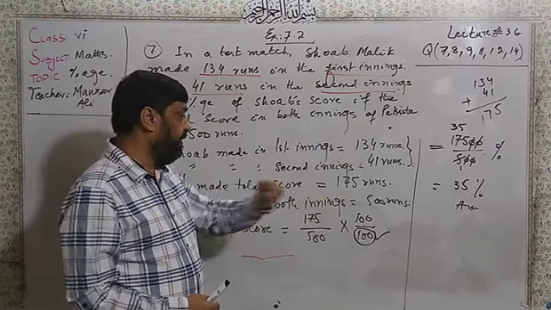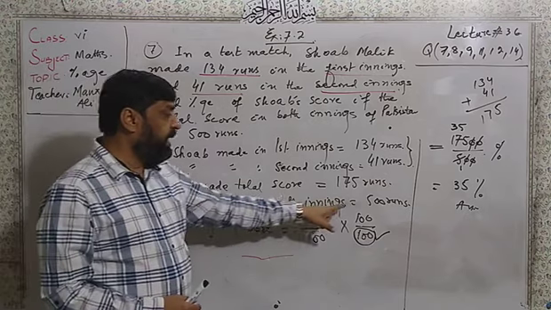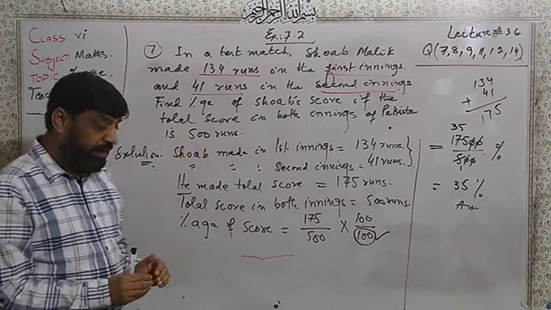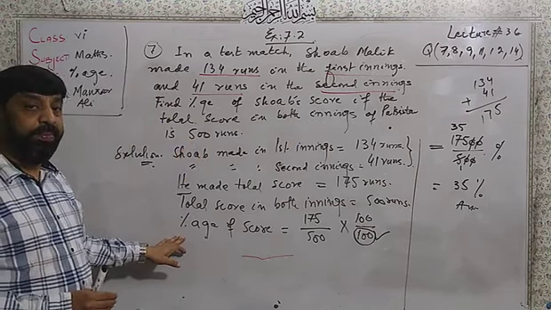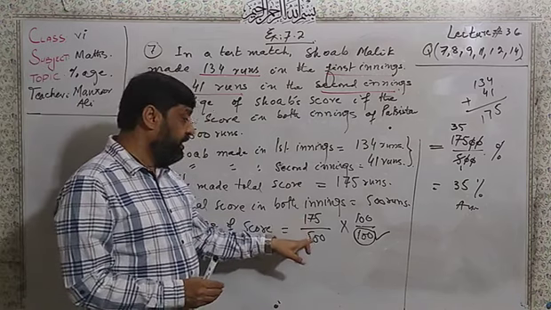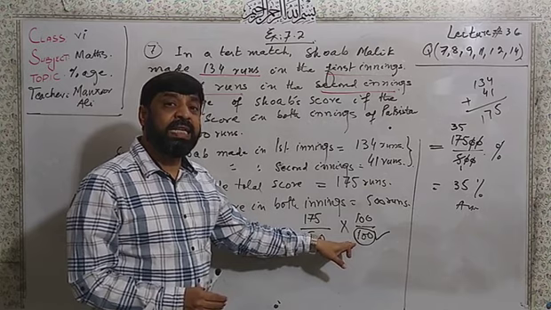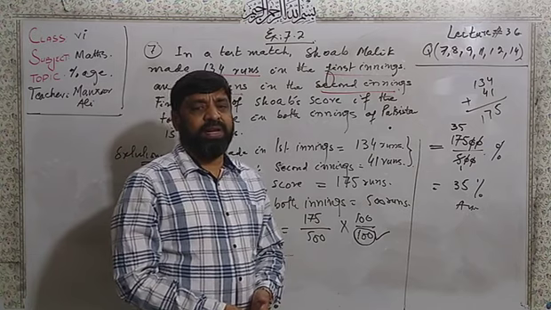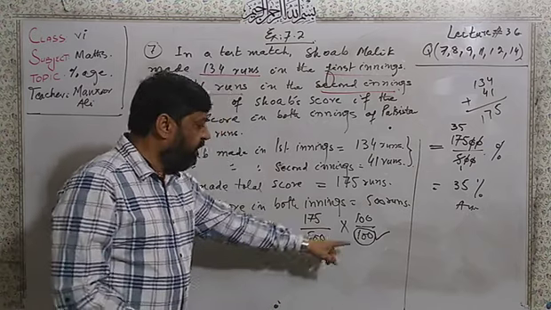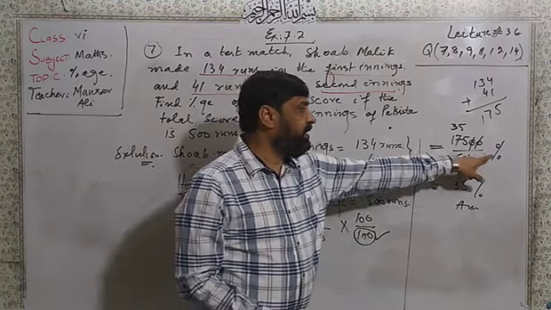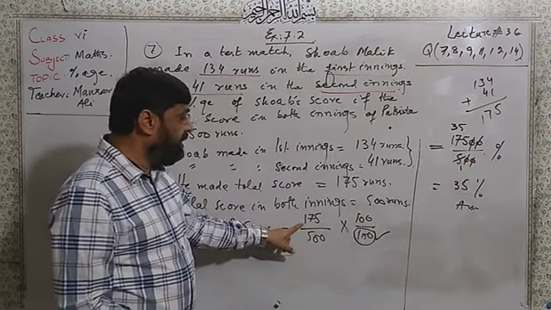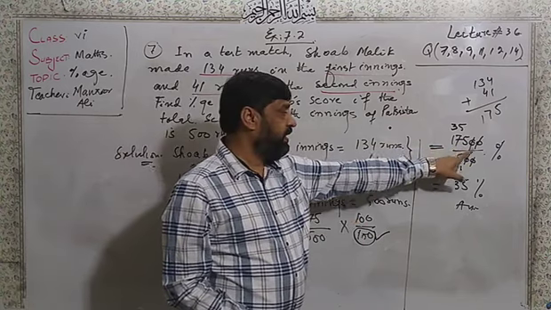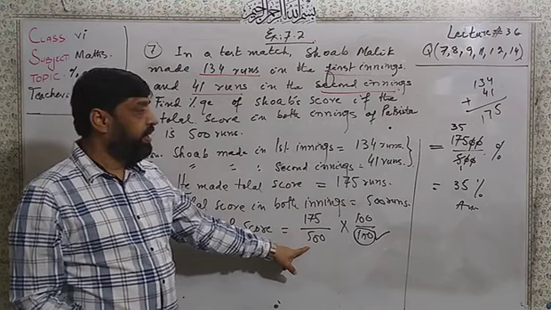We got 175. Now the total score in both innings was 500. Out of 500, the percentage of the score that Shoaib made is 175 divided by total runs, and for percentage it is the rule that we multiply and divide by 100. Now this 100 in the denominator will be converted into the percentage form. Now 175 multiplied by 100 comes 17,500 divided by 500.